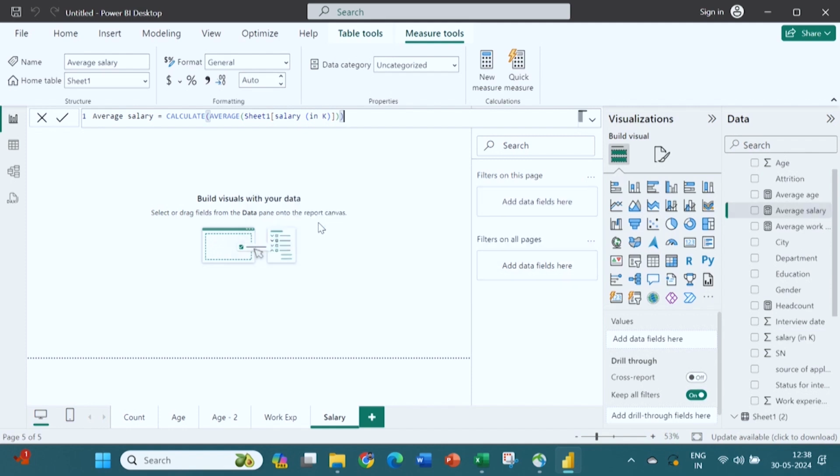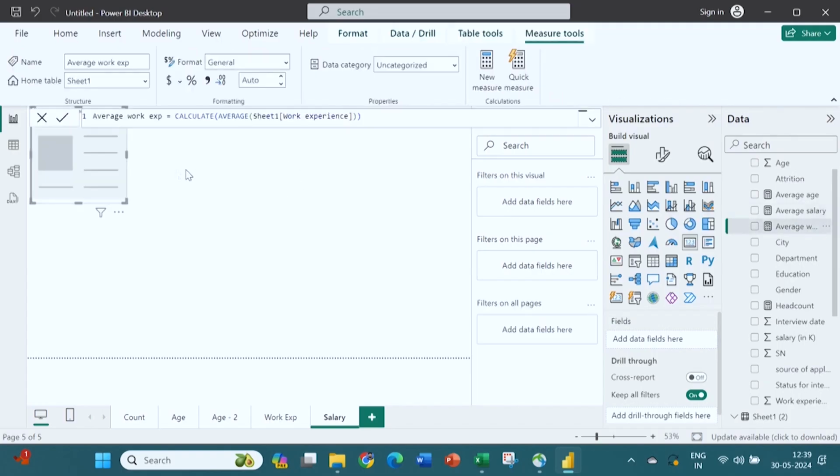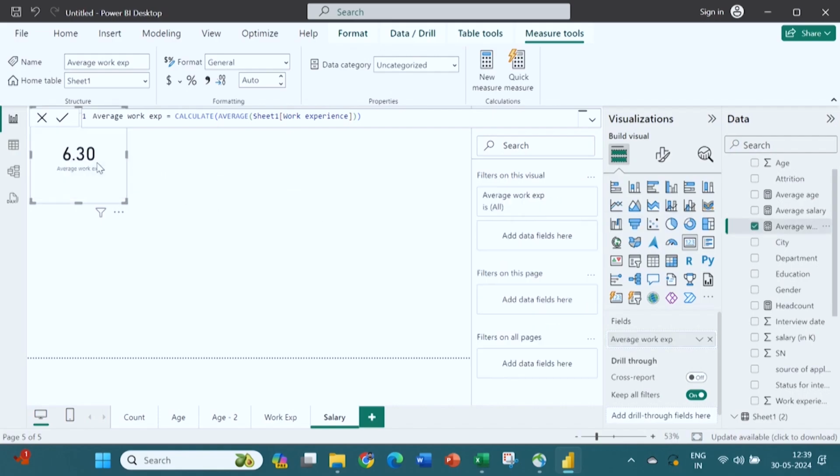So, now you can see here average salary has come. Similarly, the way we have created the graphs for other variables, we can create the graphs for salary also. So, let us start. First we want to know what is the average salary that all participants are expecting. So, I have clicked on this card and the average salary that I have taken from here, I dragged it and put it into this card.